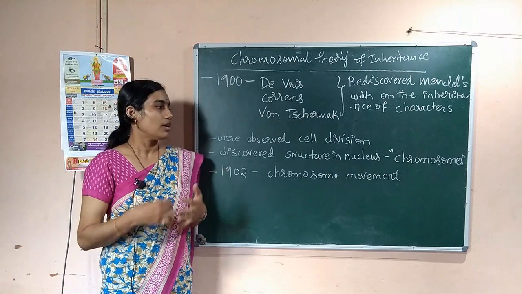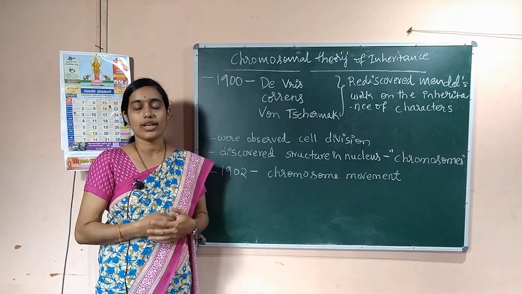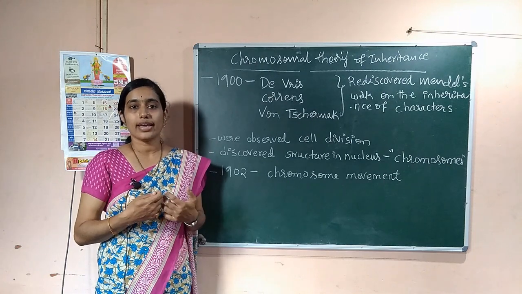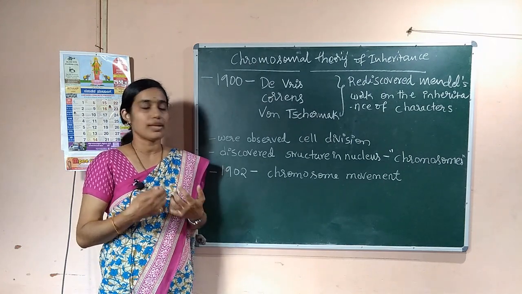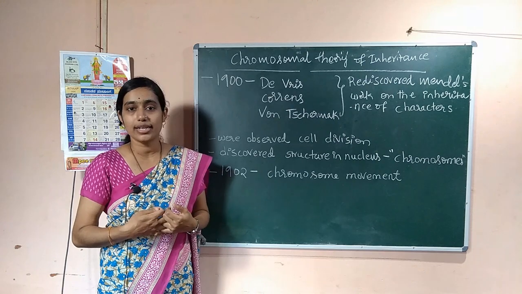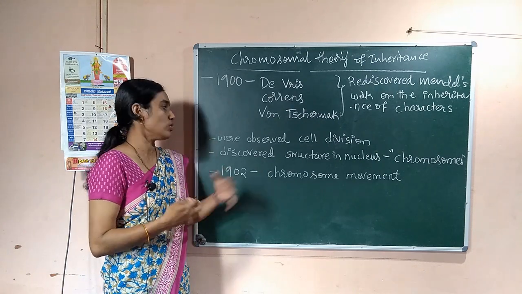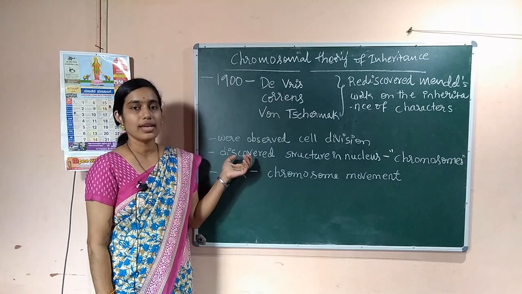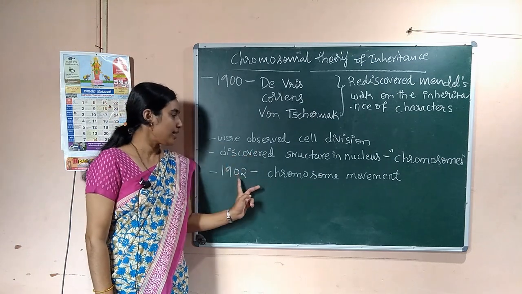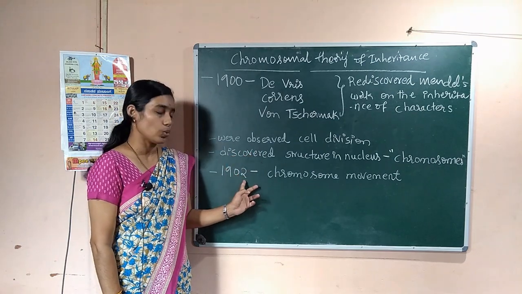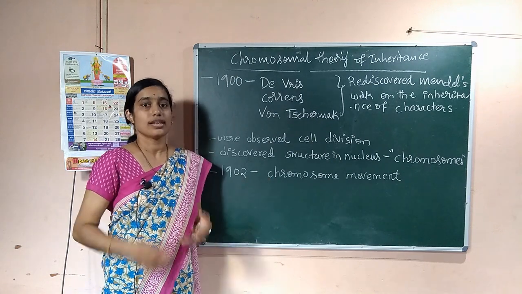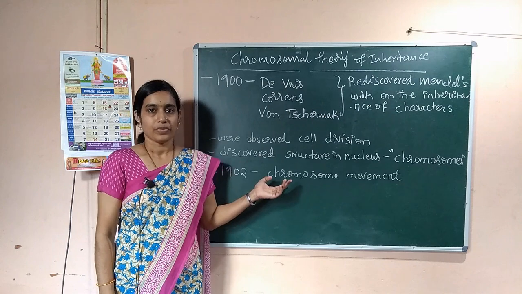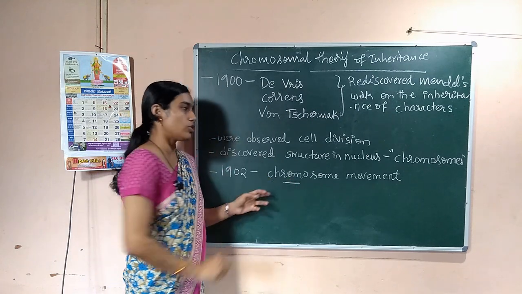Because when cells are stained, those chromosomes get stained. So the meaning of chromosomes is colored bodies. They discovered chromosomes due to the advancement in microscopy. And in 1902, the scientists were able to observe chromosome movement.